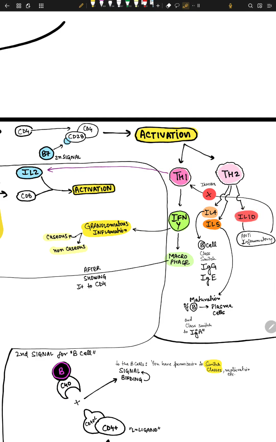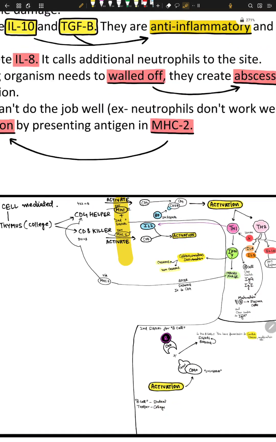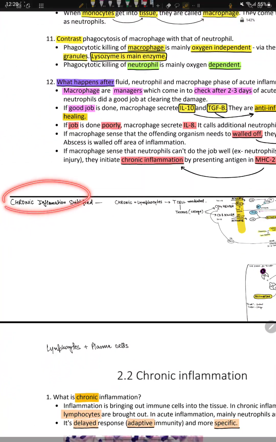So if we have more IL-10, it will inhibit TH1. Once TH1 is inhibited, it means you have less IL-2. If we have less IL-2, the CD8 will not get activated. If they do not get activated, they will not perform their function of phagocytosis, bactericidal, opsonization. They will not do these functions. So IL-2 plus MHC1 plus the antigen presented on MHC1, okay, results in activation. So this was the whole concept of chronic inflammation.